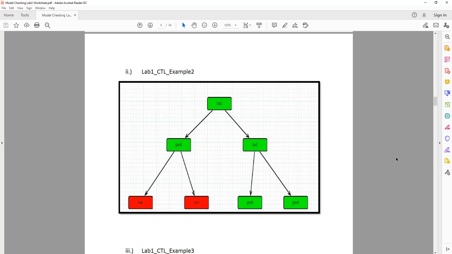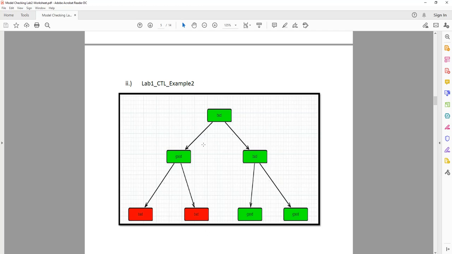Or, for all paths, there exists good. So for all paths, you eventually get good. So there's a good on this path, you get it here initially, and you get a good on this path and this path.